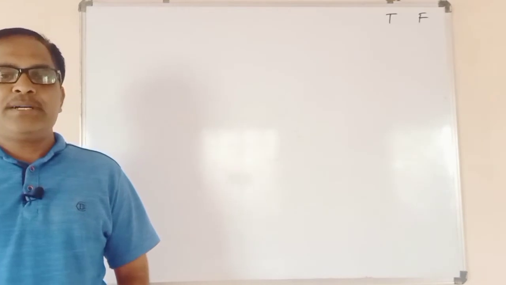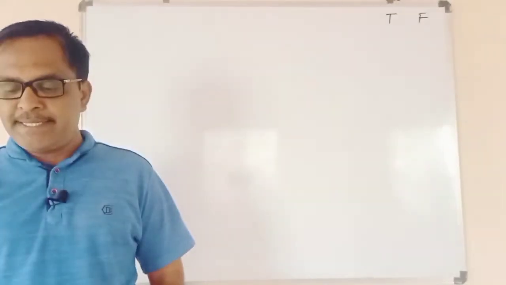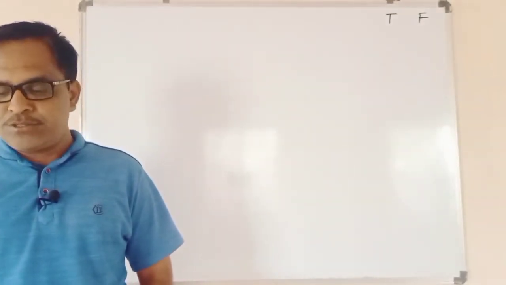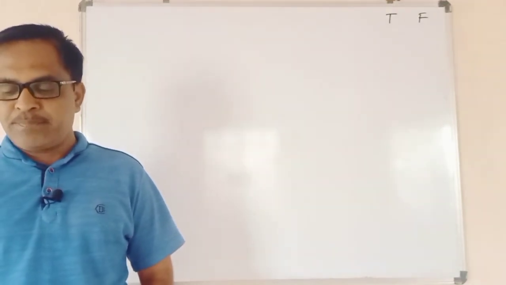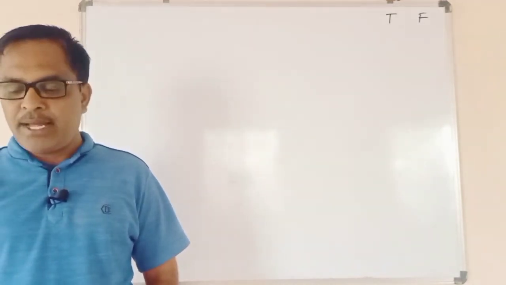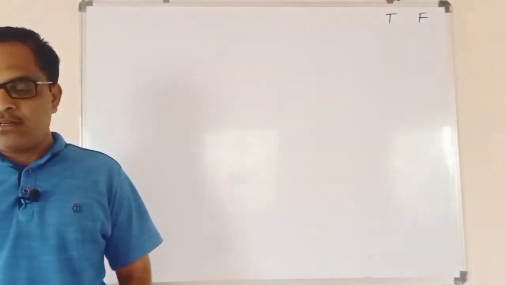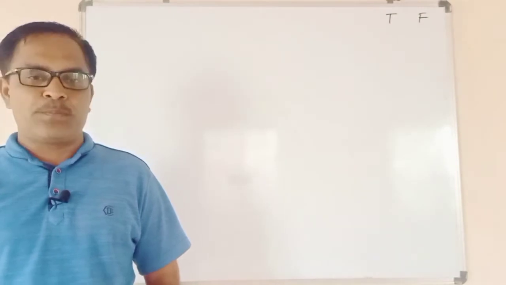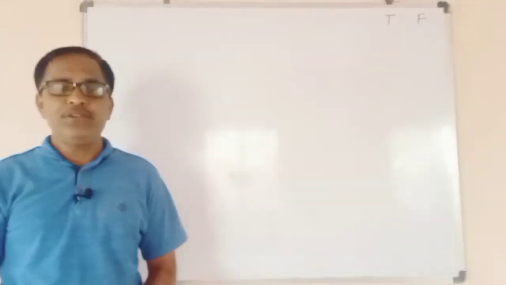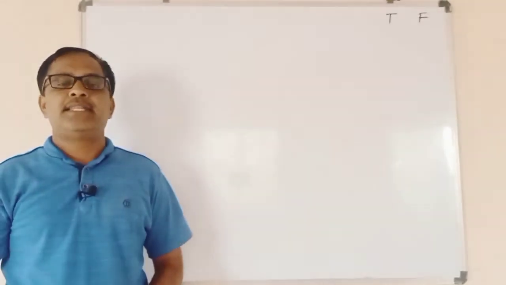Statement number 3 is multiplicity of iron is equal to that of nickel plus 2, and statement number 4 is the value of l divided by n for the last electron of the element having atomic number 57 is 0.4, and we have to tell whether these statements are true or false.